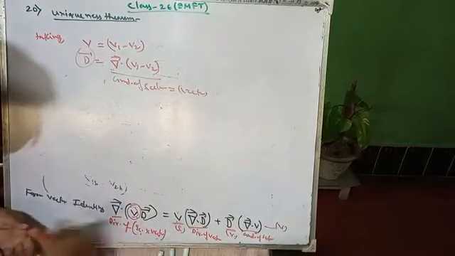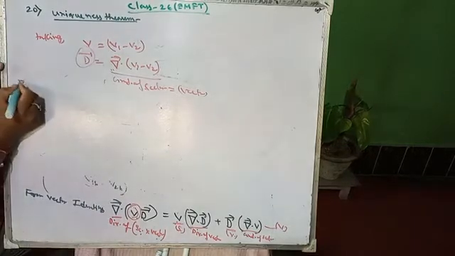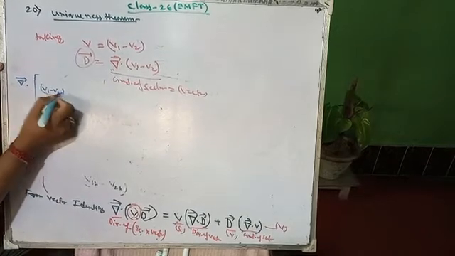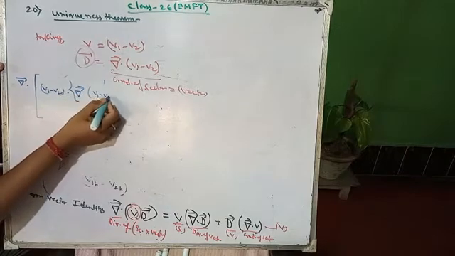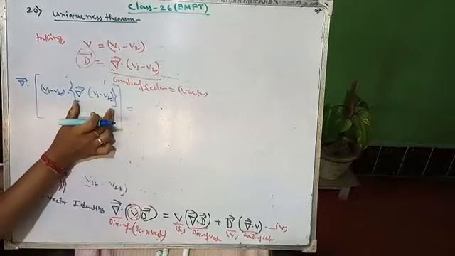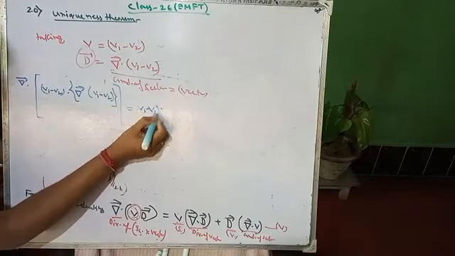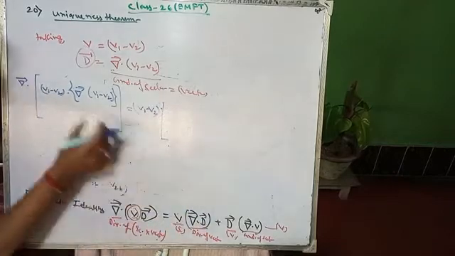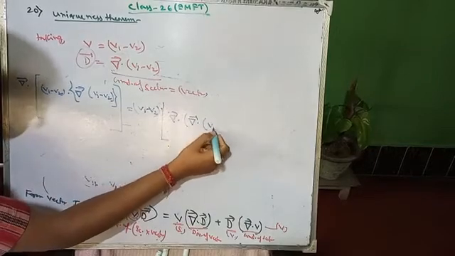So what will be your result by applying here? It will be divergence of (V1 minus V2) into gradient of (V1 minus V2). So this is your V, this is your D. What will be your result? V, that is V1 minus V2, multiplied with divergence of D, so divergence of gradient of V1 minus V2.